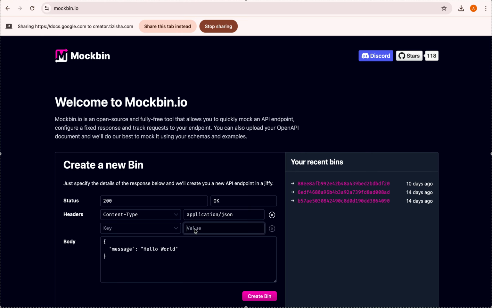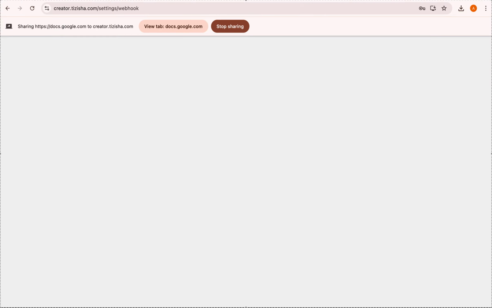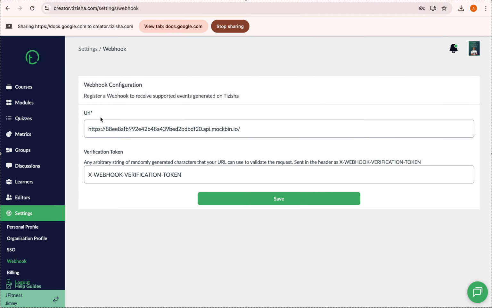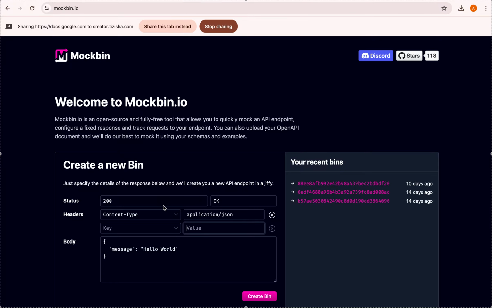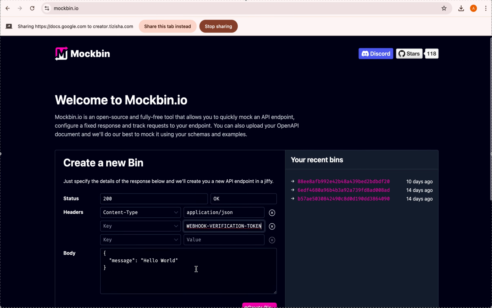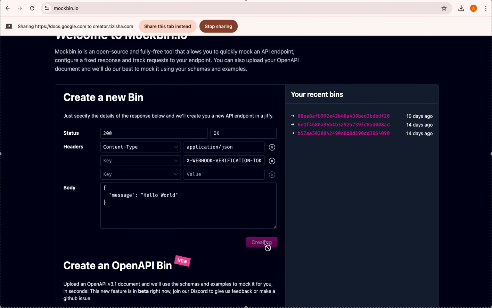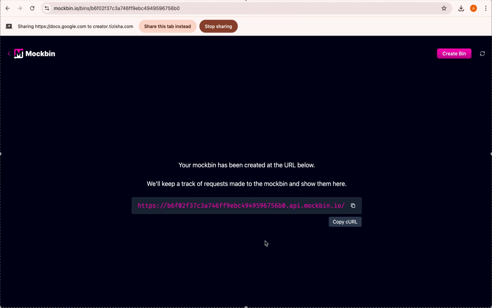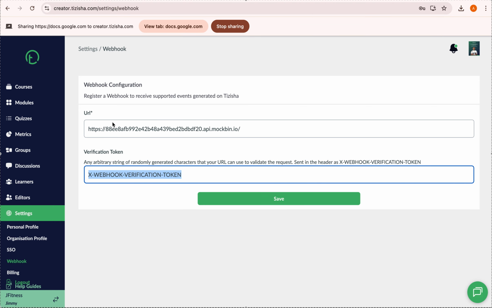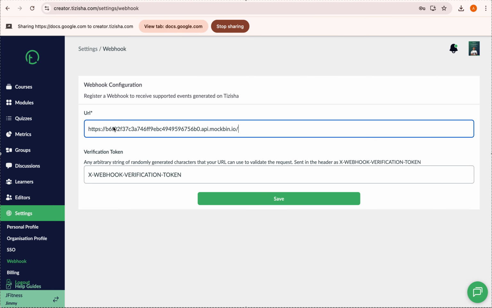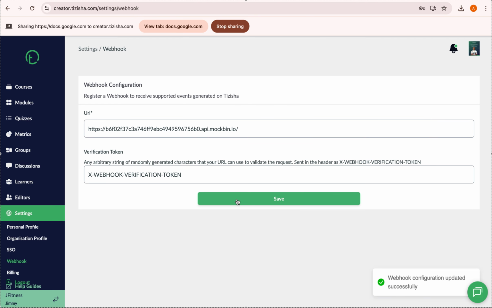So for instance, what I'm gonna do here, this is the only technical bit of this creator journey. I'll just copy this and bring it here. Then I'm gonna create a bin, right? Then I'm gonna be given this link. So I'm gonna copy this link and paste that here, and I click save.